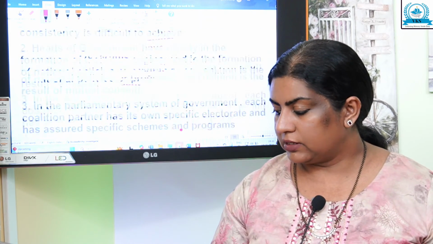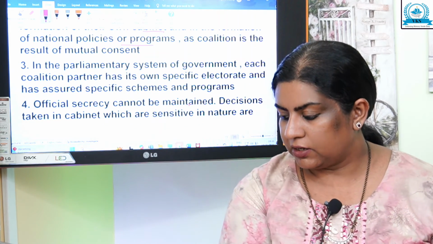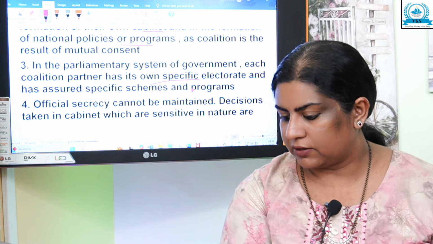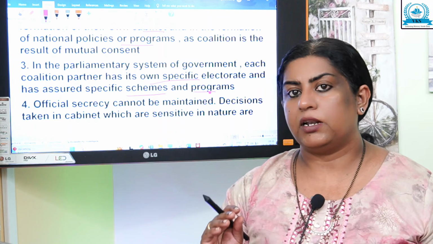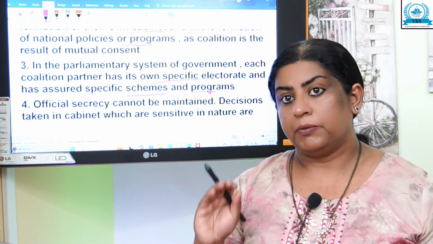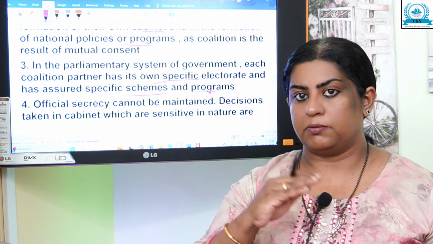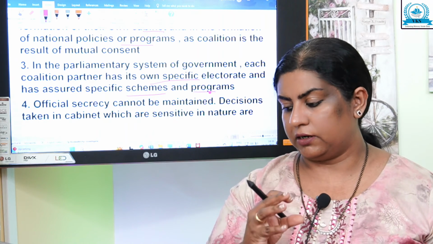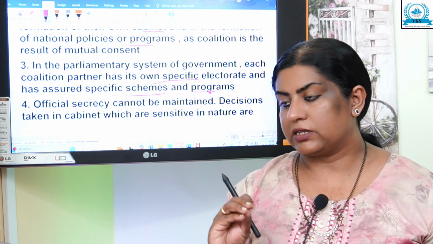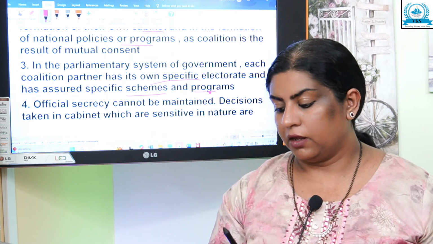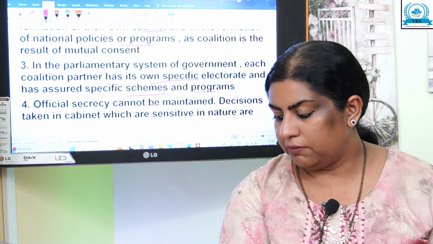In the parliamentary system of government, each coalition partner has its own specific electorate and has assured specific schemes and programs. Official secrecy cannot be maintained. Why?